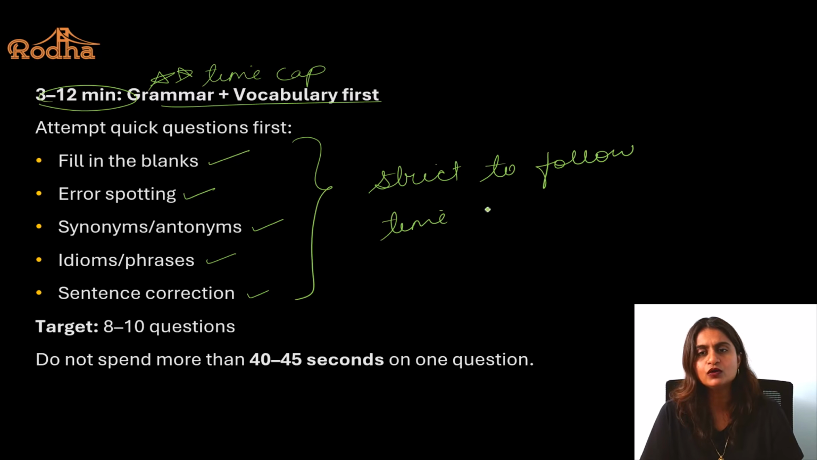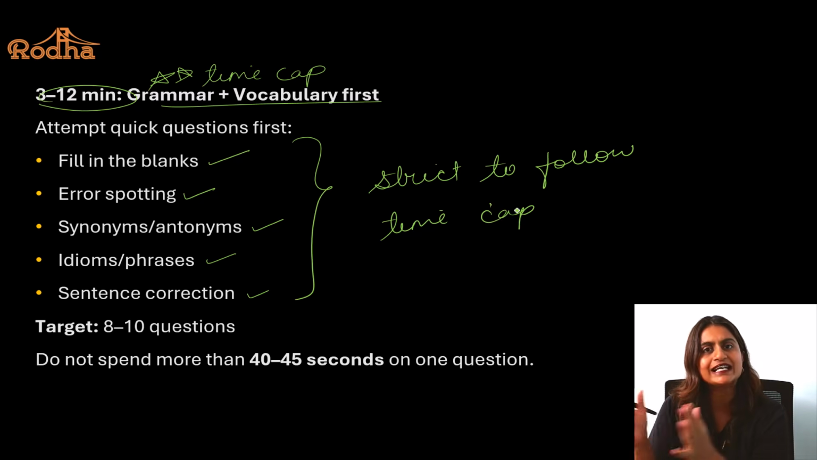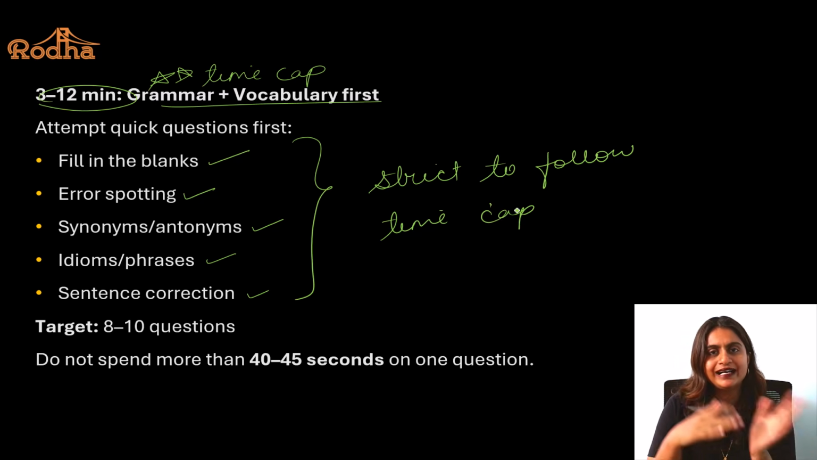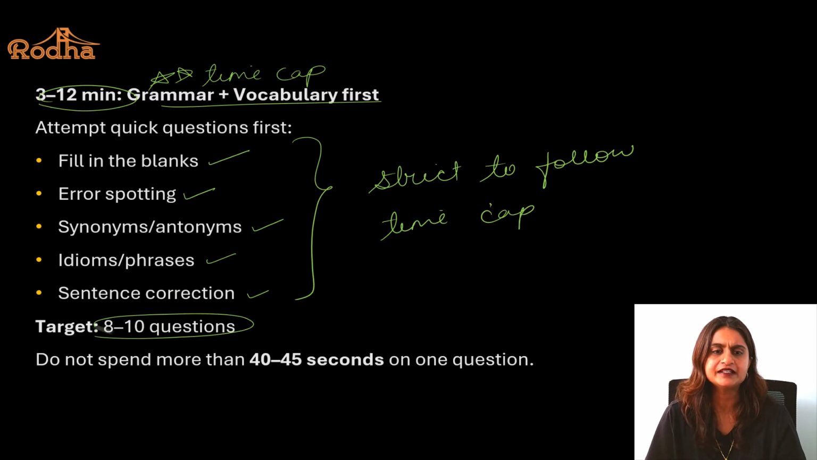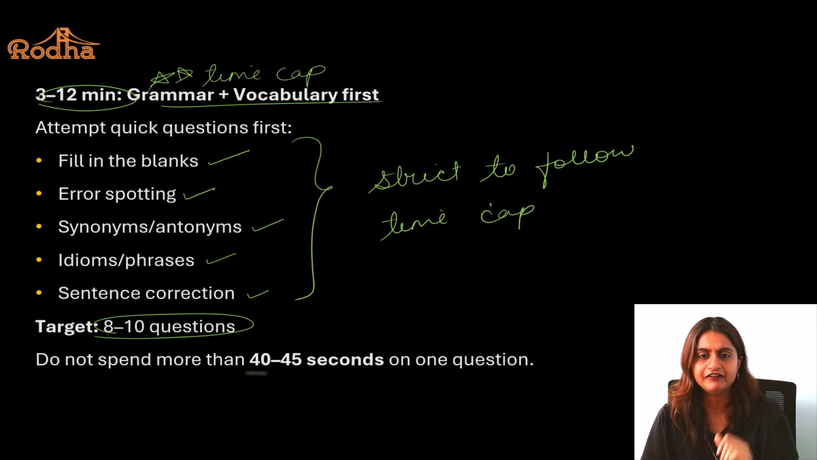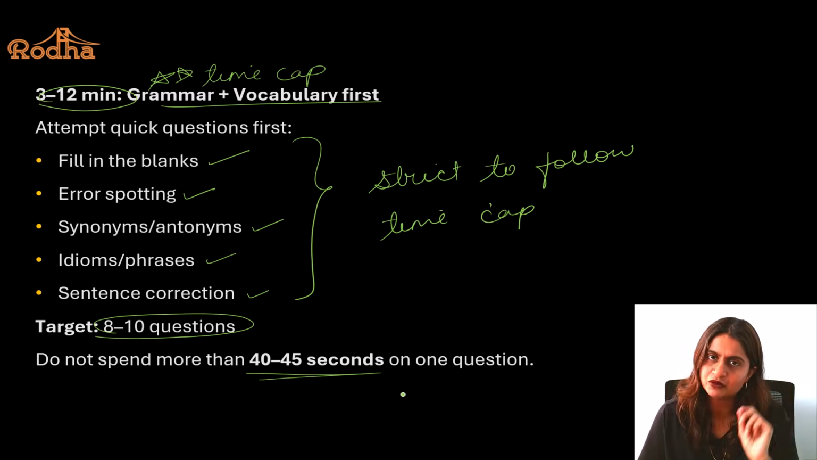Because what will happen is, if you don't follow one time cap, it's going to have a cascading effect. Then your next time cap will also not be followed, then the third will also not be followed. So please make sure you follow the time caps from the beginning itself. Now see, the target is 8 to 10 questions and every question 40 to 45 seconds. Do not spend more than 40 to 45 seconds on one question because your time cap will be disturbed then.